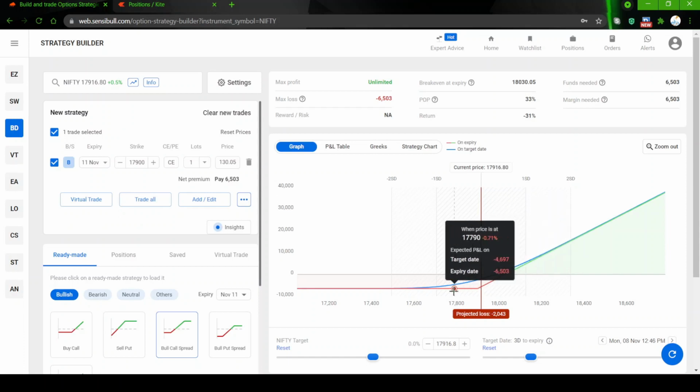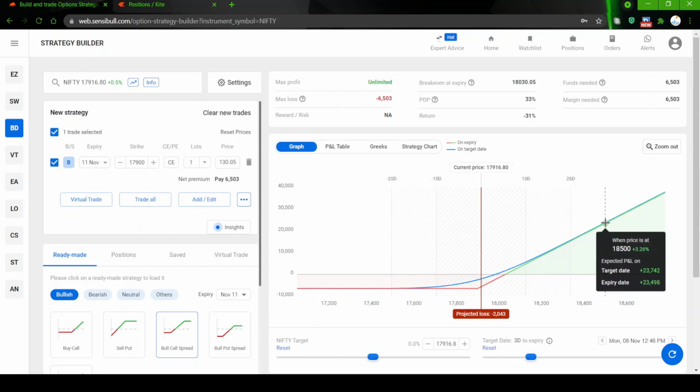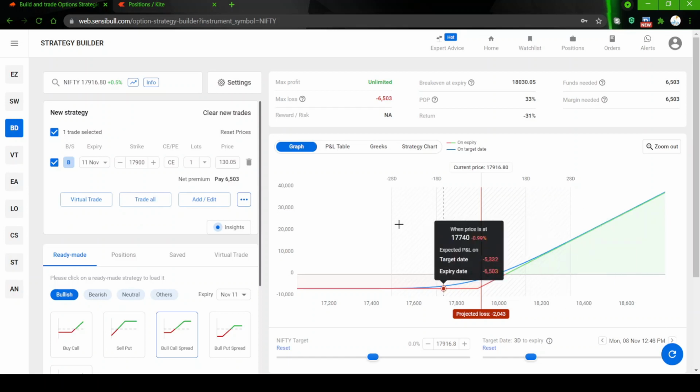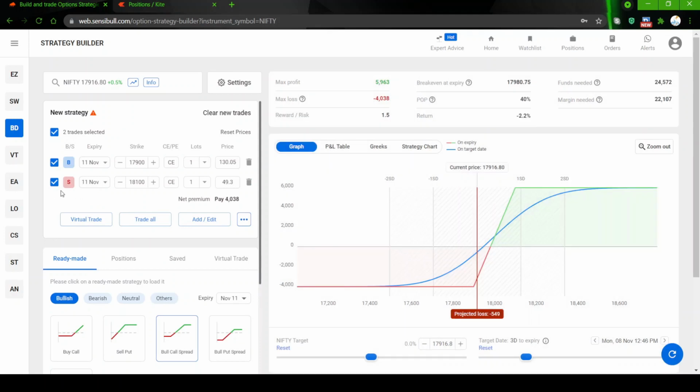By reducing your loss further from 6,500, we are giving away your unlimited profit potential. That is what the bull call spread does. Only one addition is here. After you bought the 17,900 call option, you are going to sell the 18,100 call option. 200 points is the range which we are playing.